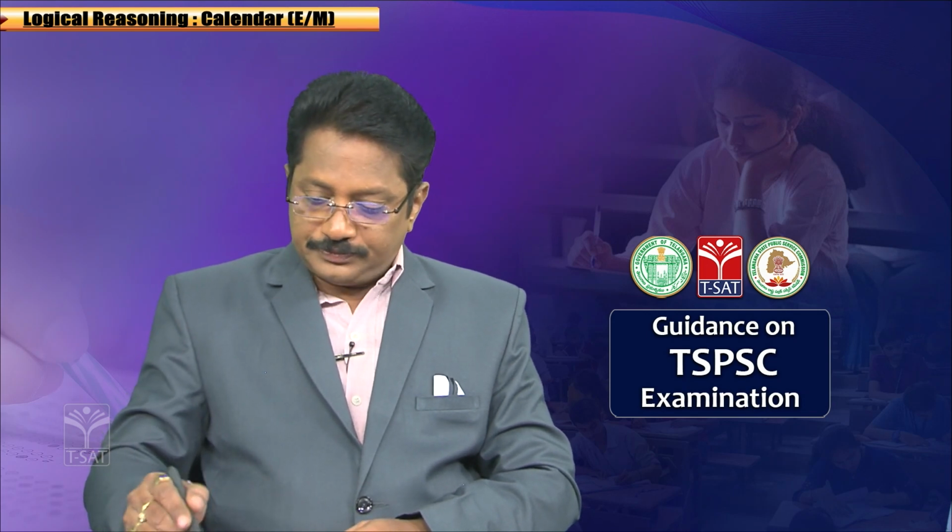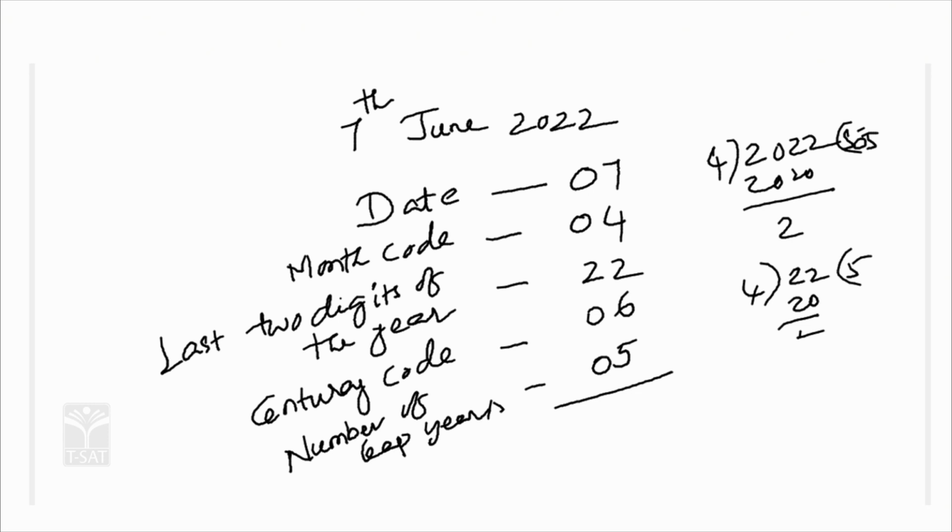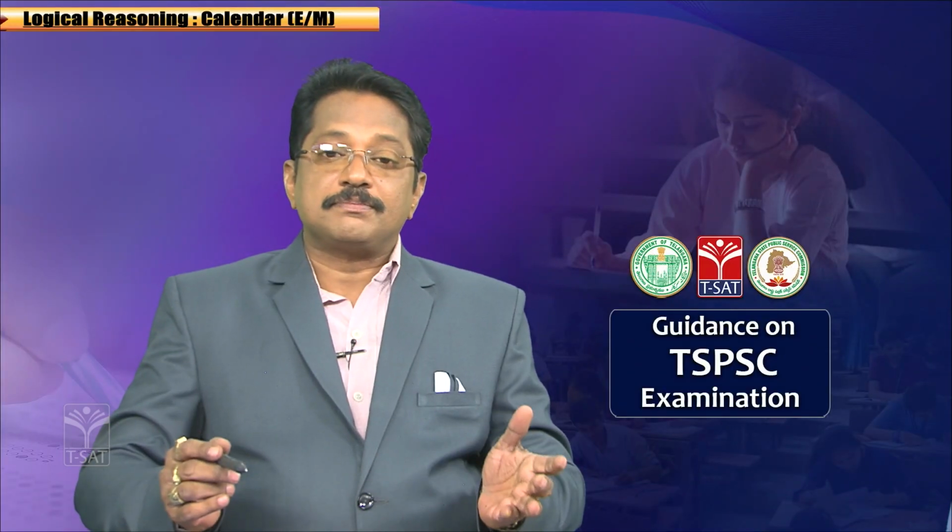Now, add all this: 7 plus 4 plus 2 plus 6 plus 5. 7 plus 4 is 11, 11 plus 2 is 13, 13 plus 6 is 19, plus 5 is 24, means it is totally 24. Correct? So, after adding, the total value is divided by 7. When you divide by 7, 7 sixes are 42. What is the remainder here? 2 is the remainder.